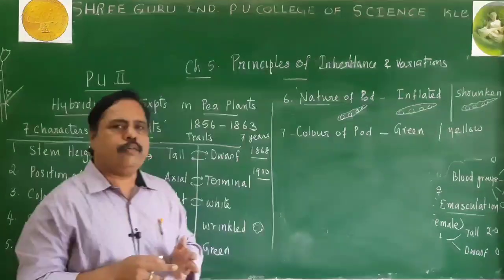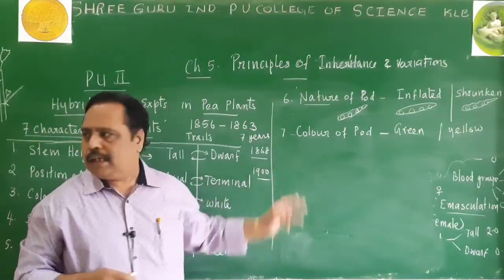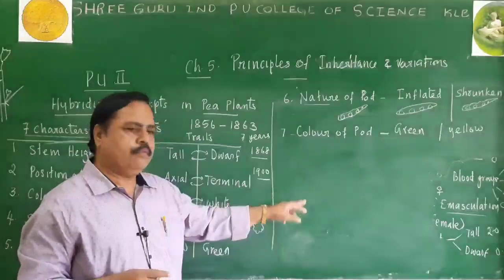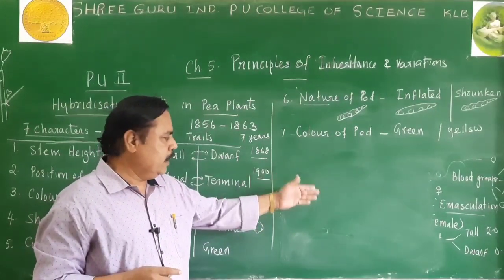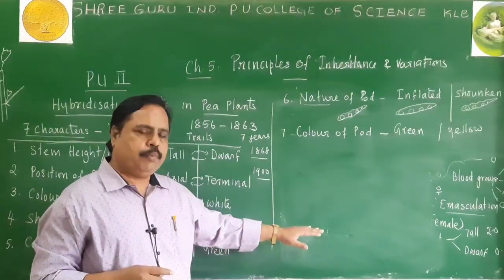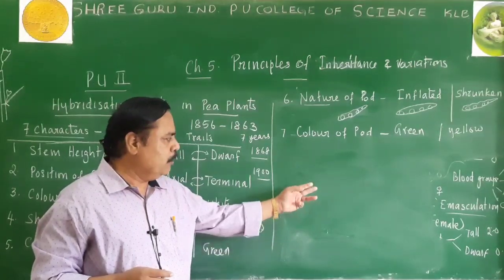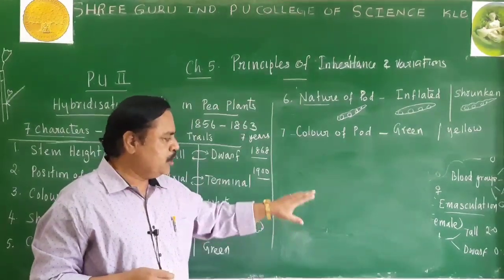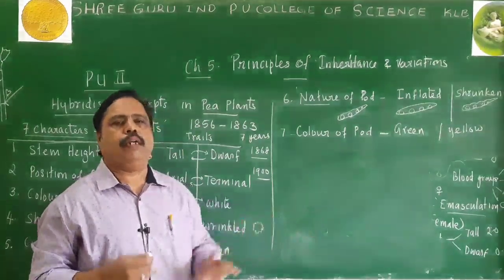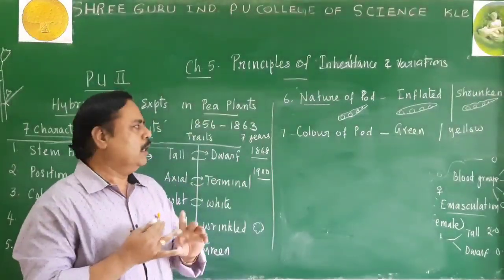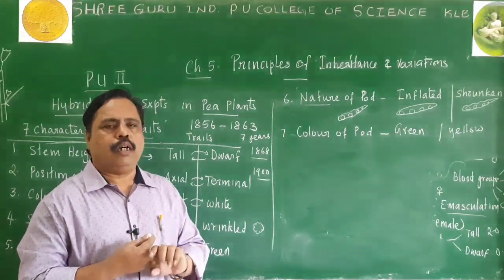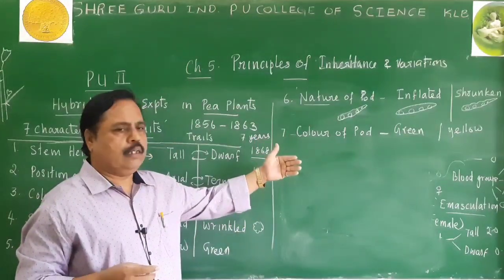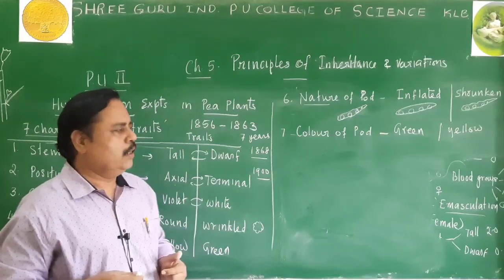The degree of difference between parents and offspring is called variation. That degree of difference need not be present only between the parent and progeny. Even among the progenies of the same parent, we can come across variation. That is variation.